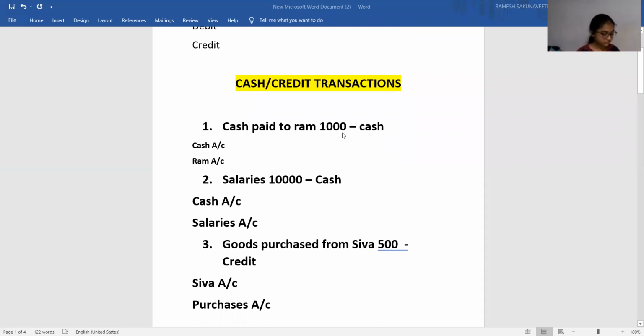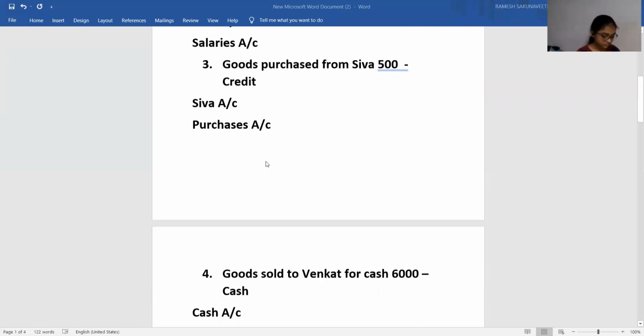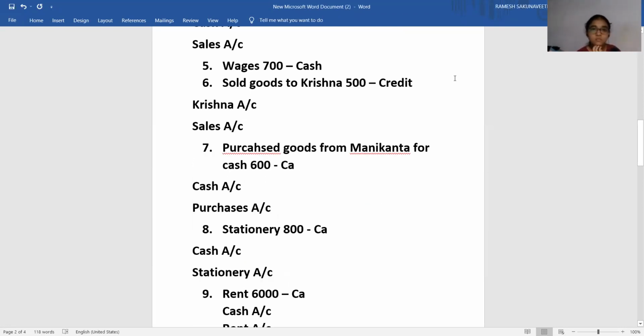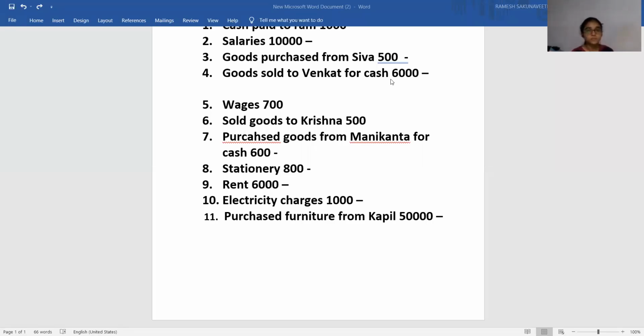Okay. Just a minute. Salaries paid to employees, 1,000 rupees.